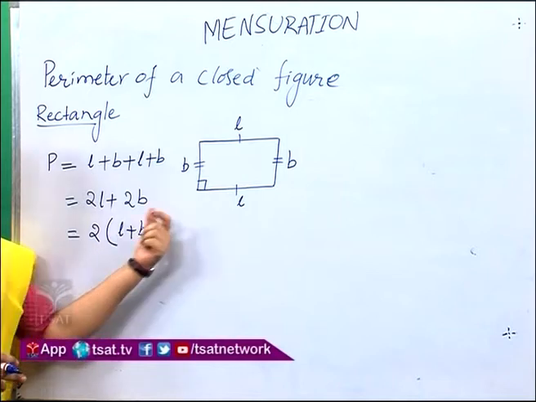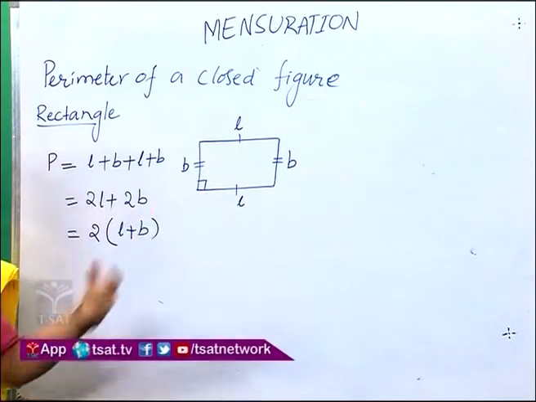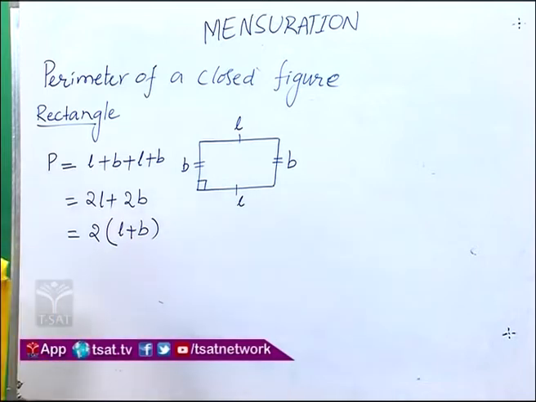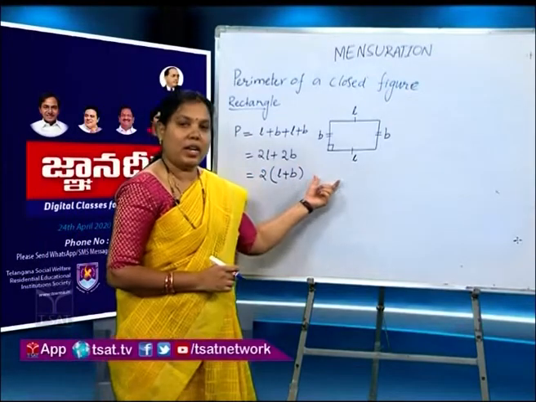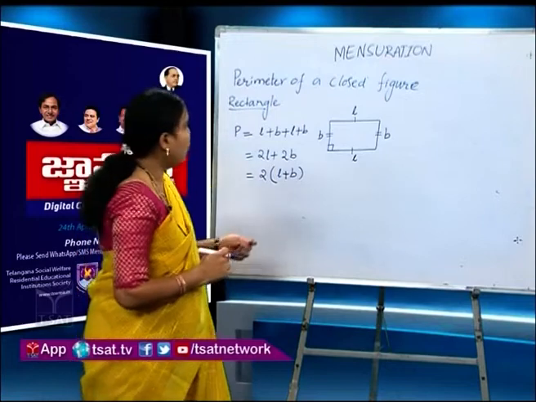Here L is the length of the rectangle, B is the breadth of the rectangle. If you know the measurements of the length and breadth of the rectangle, we can find the perimeter of the rectangle.